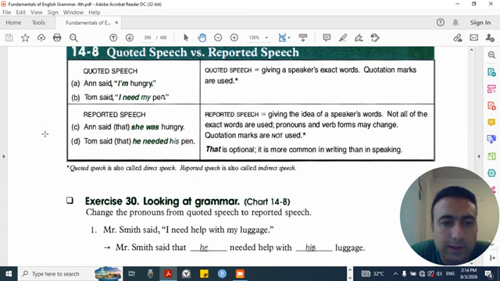Reported speech: C. Anne said that she was hungry. D. Tom said that he needed his pen. Reported speech gives the idea of a speaker's words. Not all of the exact words are used. Pronouns and verb forms may change. Quotation marks are not used. "That" is optional. It is more common in writing than in speaking.